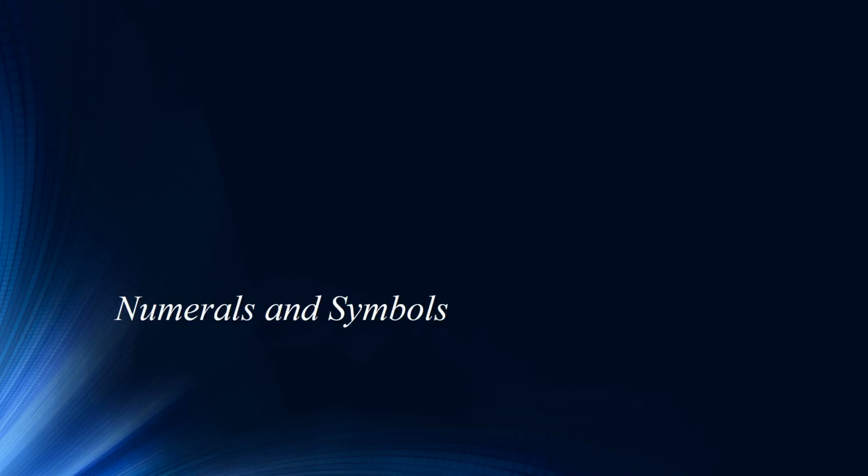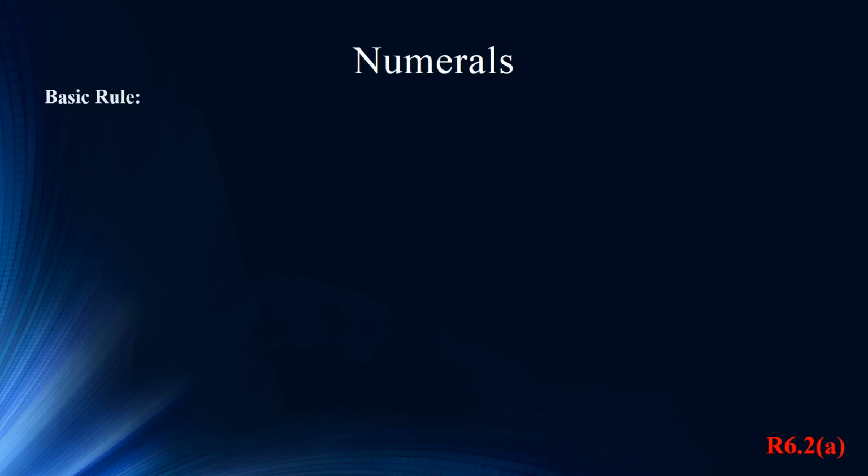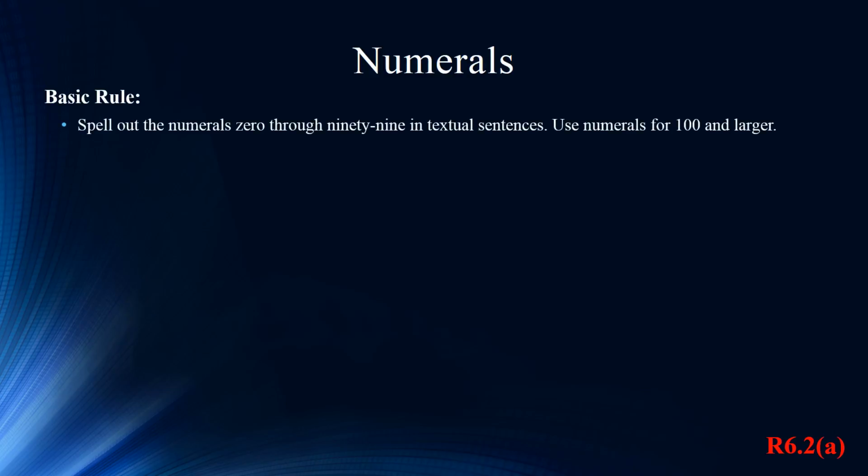Next, let's look at numerals and symbols. The basic rule on when and when not to spell out numerals is that you should spell out all numerals 0 through 99. Numerals of 100 or more should be displayed in numerals. There are exceptions to this rule, however.